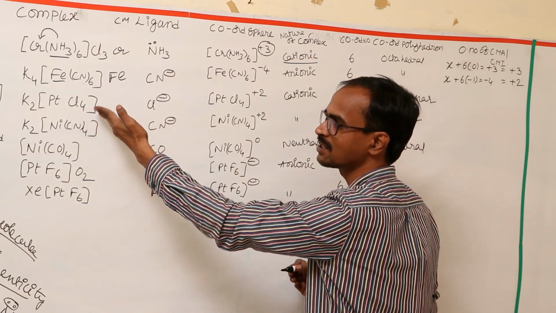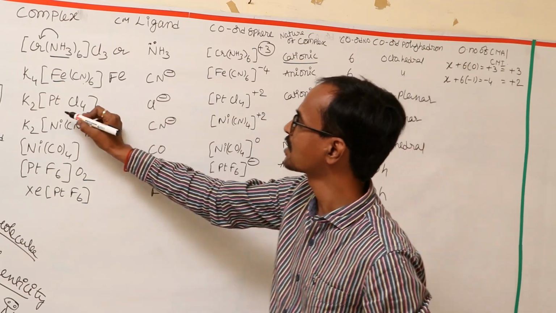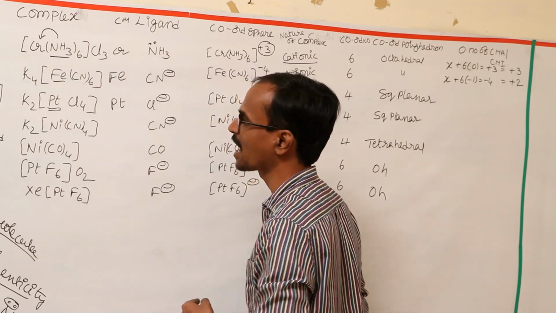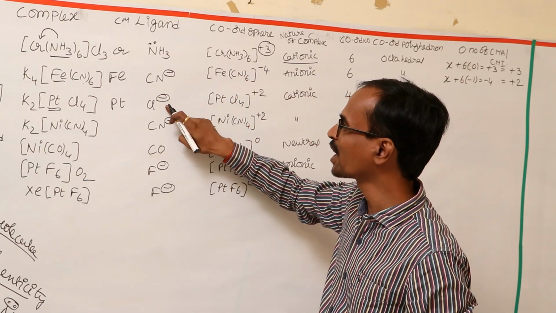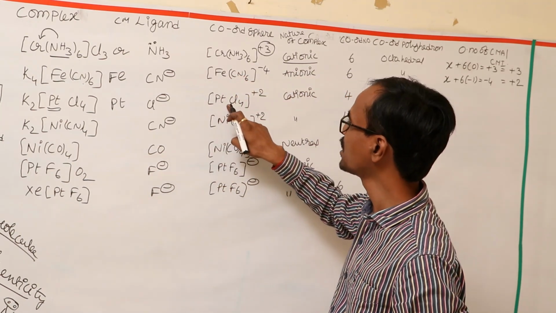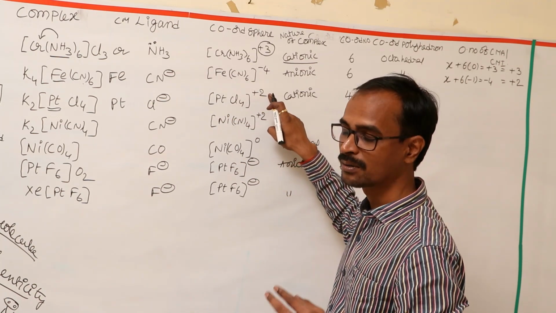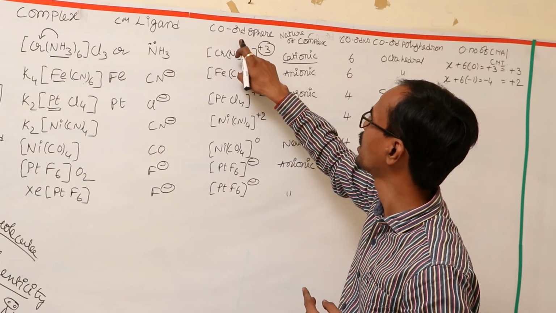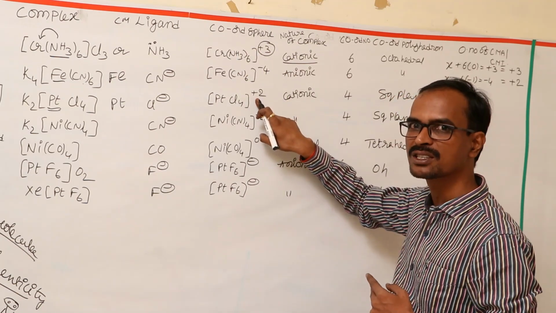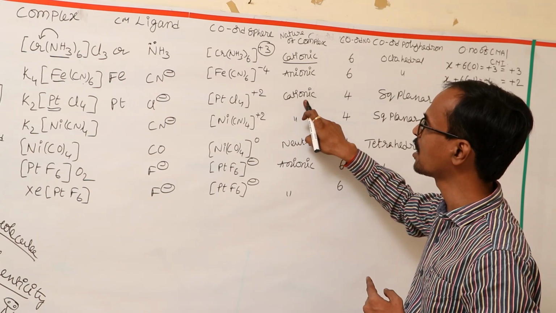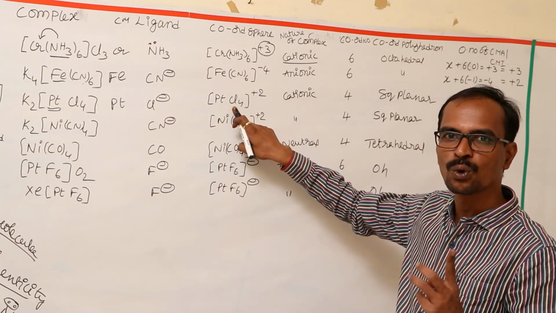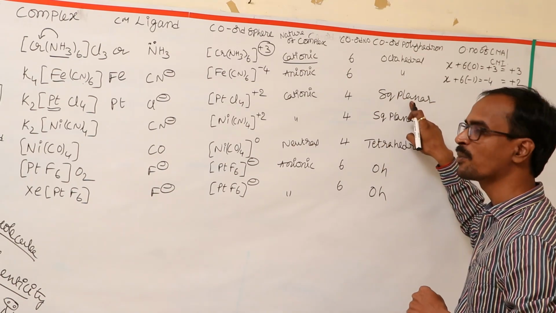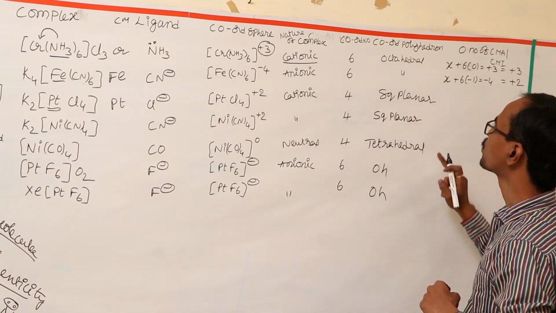Next, K2PtCl4. Here the central d-block element is platinum, so it will be the central metal atom or central metal ion, and chloride ion will be the ligand. PtCl4 carrying a di-positive charge, or 2 units of positive charge, will be the coordination sphere. As the positive charge is there on the complex, it will be a cationic complex. As we have 4 monodentate ligands, its coordination number is 4, and the shape of the complex will be square planar.